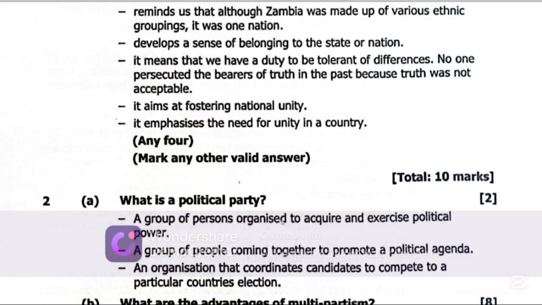If I'm to ask you a question, I'm sure you can cite some examples of political parties that you know at the back of your head. So question 2 says, what is a political party? A political party is a group of persons organized to acquire and exercise political power. This is a group of people coming together to promote a political agenda, and in most cases, the agenda is to form government. It is an organization that coordinates candidates to compete in a particular country's election.